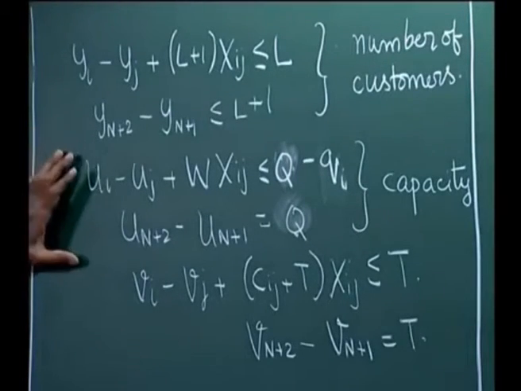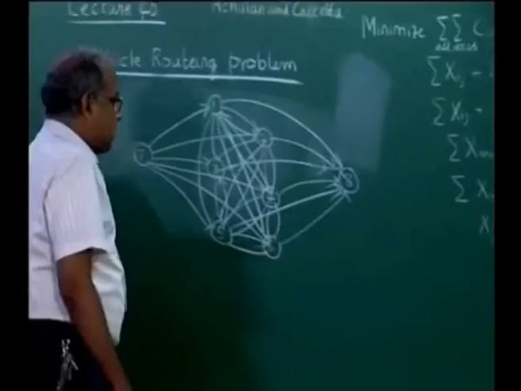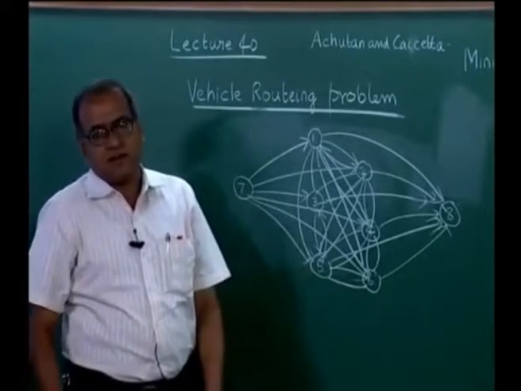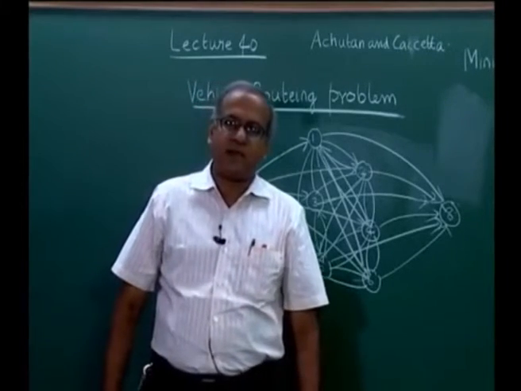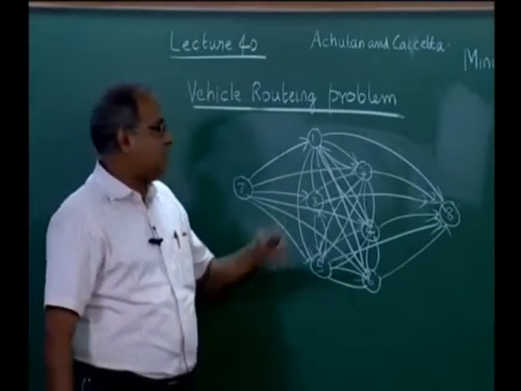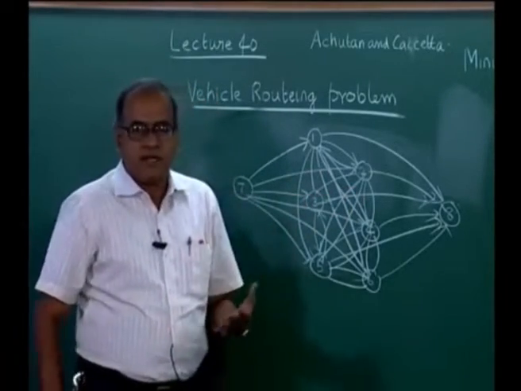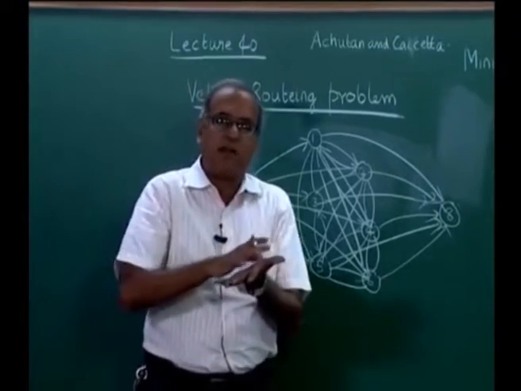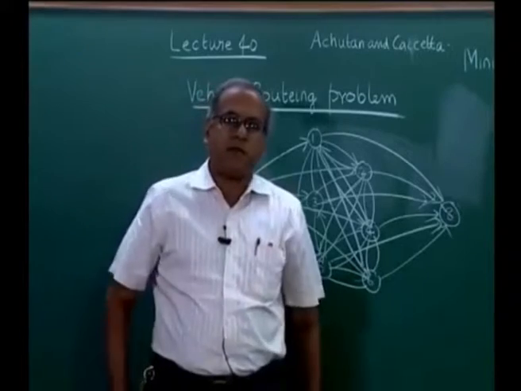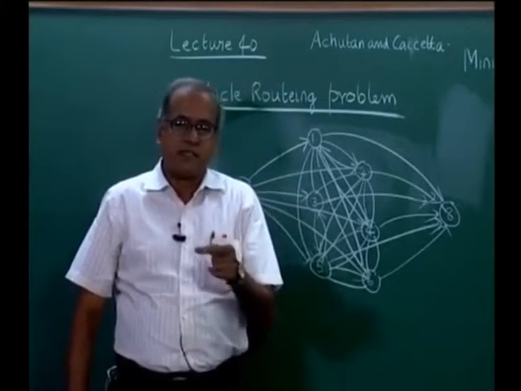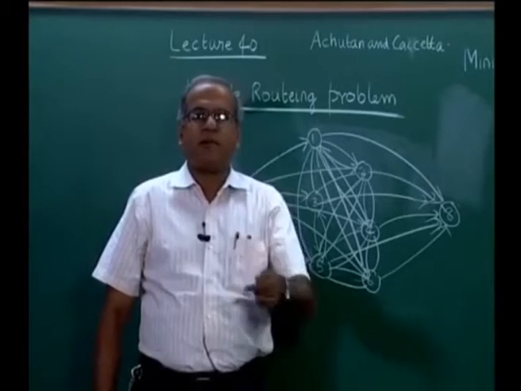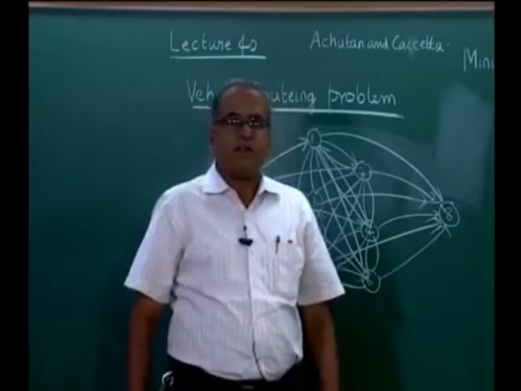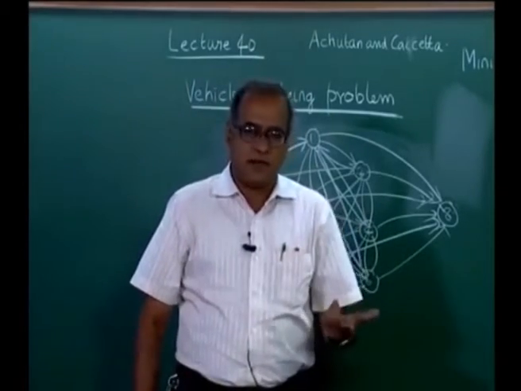Because if we did not have the capacity constraint, if the vehicle has infinite capacity or more capacity than demanded, it is always possible to solve it as a TSP and get minimum distance, because the minimum distance for a TSP with 7 nodes will always be less than or equal to the distance that we travel when we use multiple vehicles or multiple trips, as the case may be, if distances follow triangle inequality.